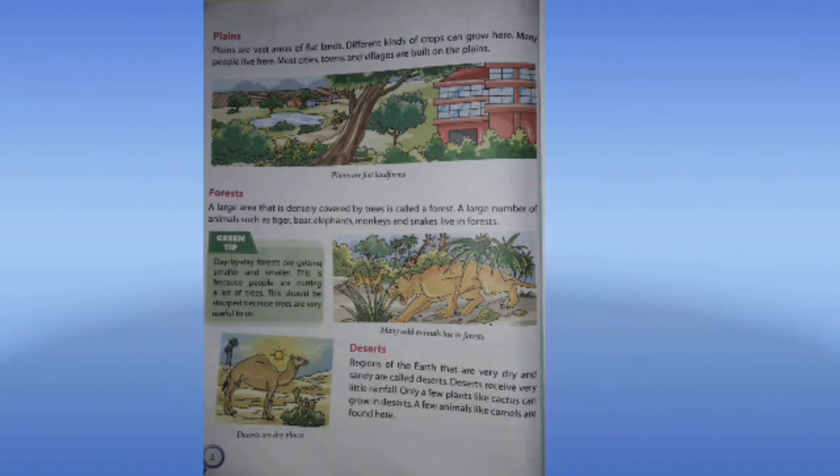First is plains. So what is plains? Plains are vast areas of flat lands. Flat means a plain, flat land. Different kinds of crops can grow here. Many people live here. Most cities, towns and villages are built on the plains. That means when you have a flat area, you can easily live in that. You can grow crops.